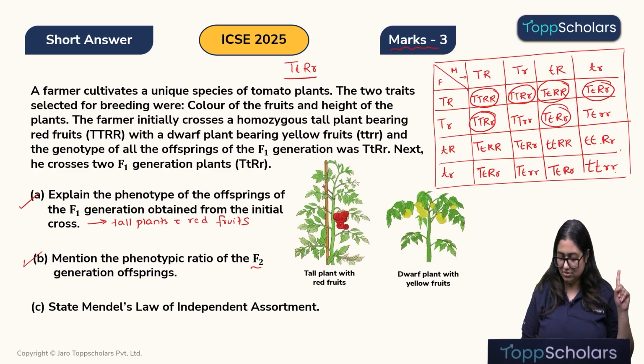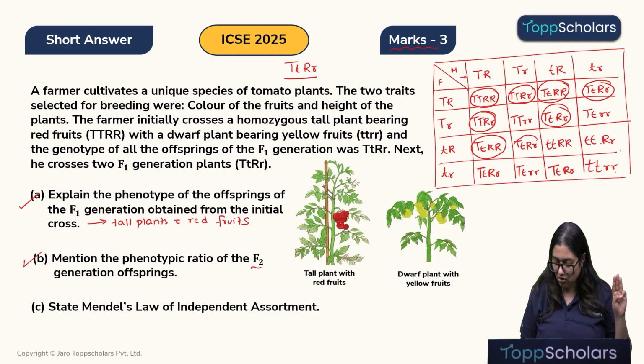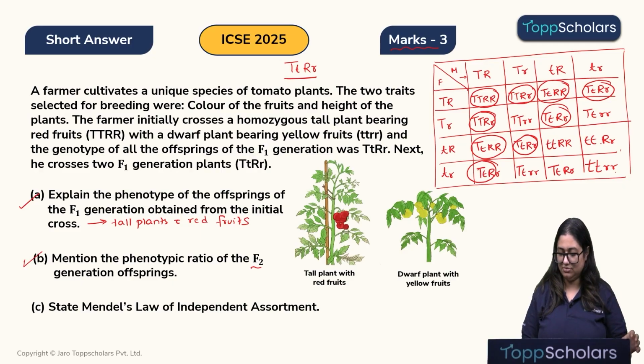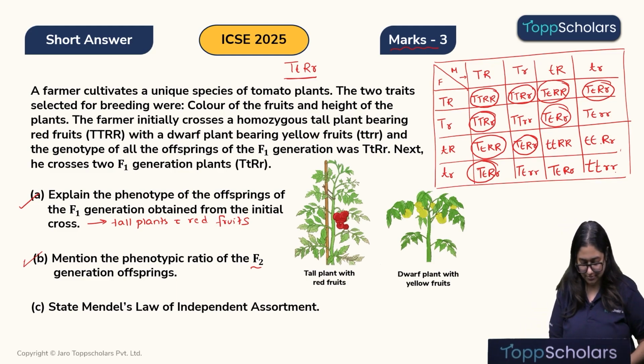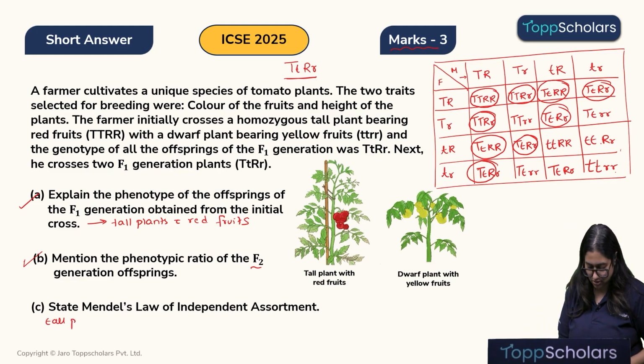Tall and red fruits, tall and red fruits. So this is total 7. Tall and red fruits 8. Tall and red fruits 9. So total we've got 9 tall with red fruits. Alright, so these are tall plants with red fruits.